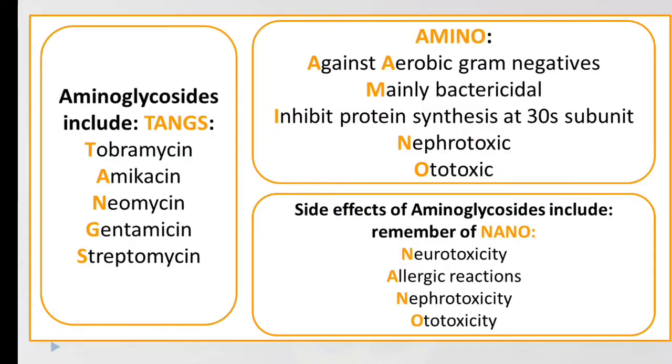And these are some basic classifications of aminoglycoside drugs. The basic features of aminoglycosides: active against aerobic gram-negatives, mainly bactericidal, inhibit protein synthesis at the 30S subunit, and nephrotoxic and ototoxic. Side effects of aminoglycosides include nephrotoxicity and ototoxicity.